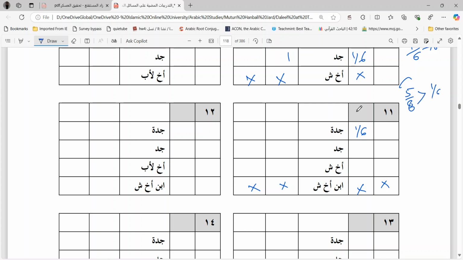Now, in this case, there are three situations. Here you cannot give 1 by 6 to the grandfather. Now, you have to see. There are three situations, either Mukasama or 1 by 6 or 1 by 3 of the remaining.